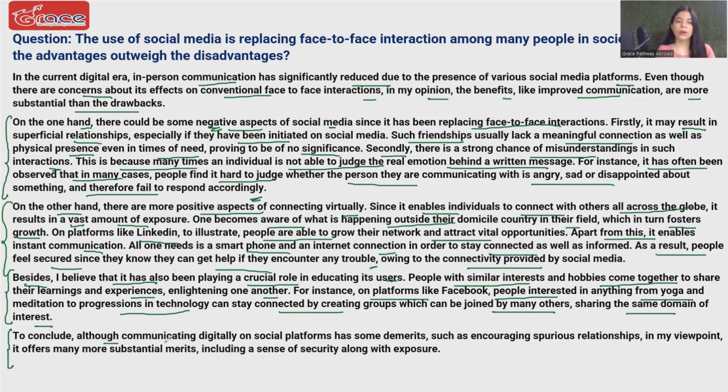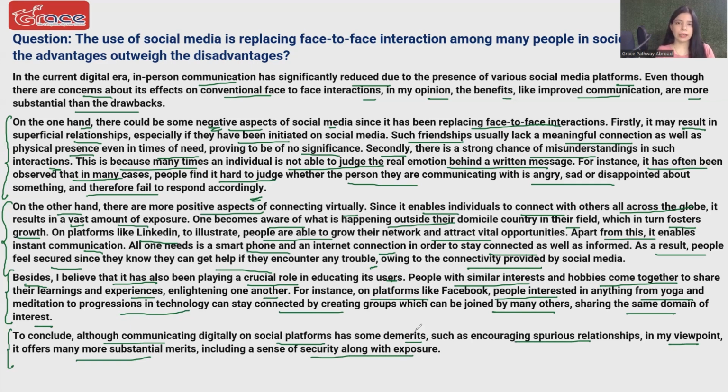To conclude, although communicating digitally on social platforms has some demerits, such as encouraging spurious relationships, in my viewpoint, it offers many more substantial merits, including a sense of security along with exposure.